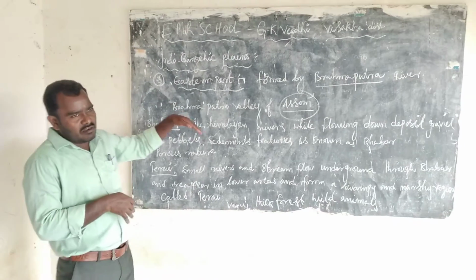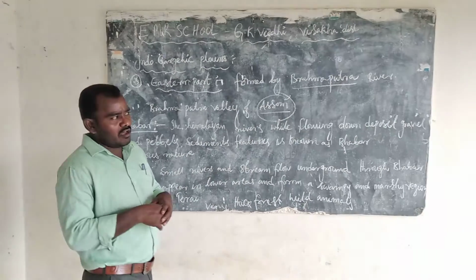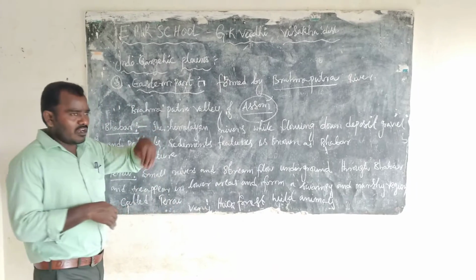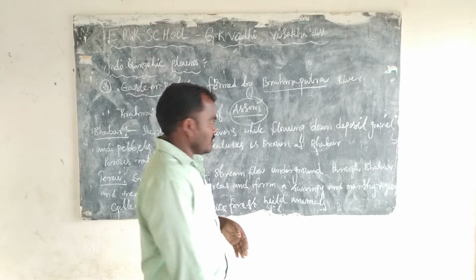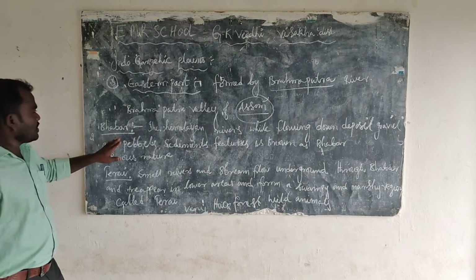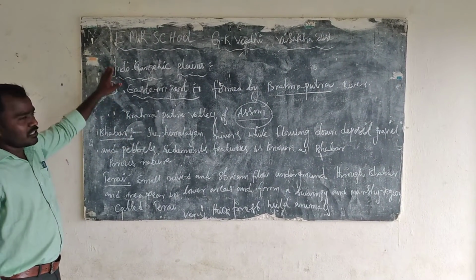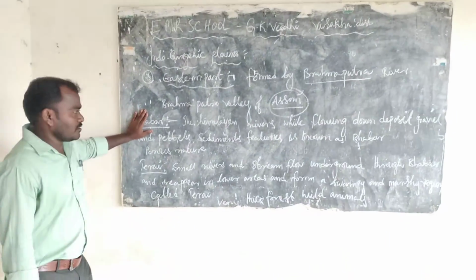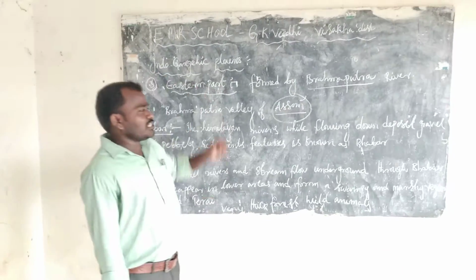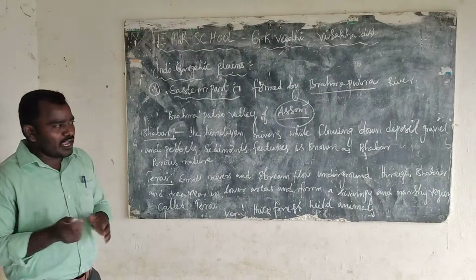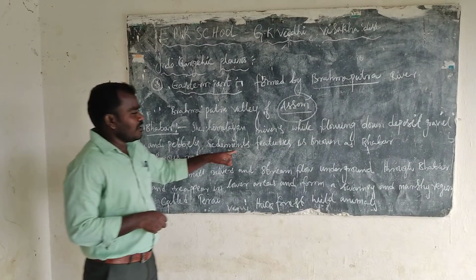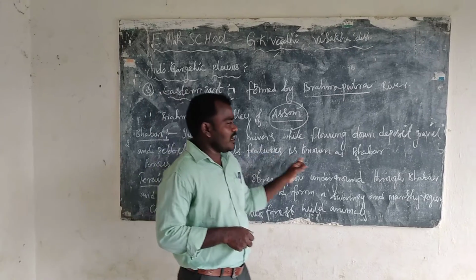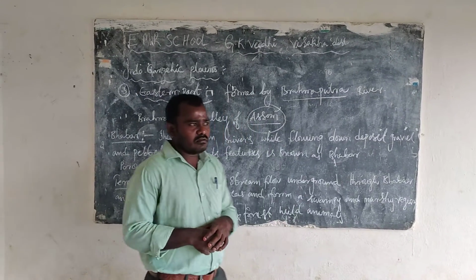The Ganga is a holy river, and it finally joins the Bay of Bengal. Now, these rivers have three parts, the first being Bhabar. The Himalayan rivers, while falling down, deposit gravel and pebbles, sedimentary features known as Bhabar.